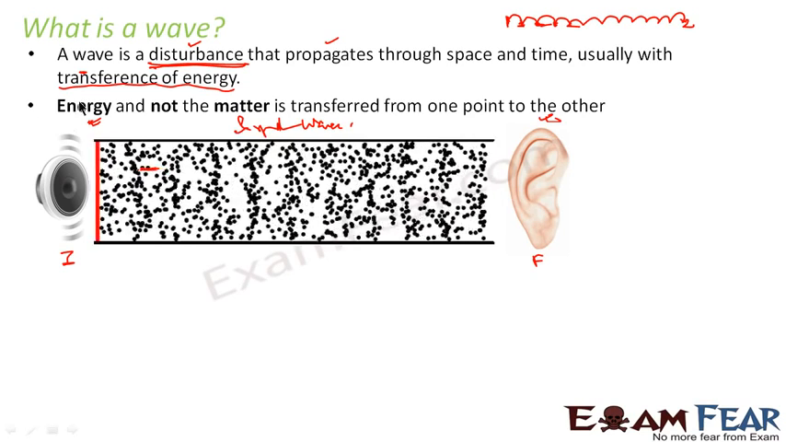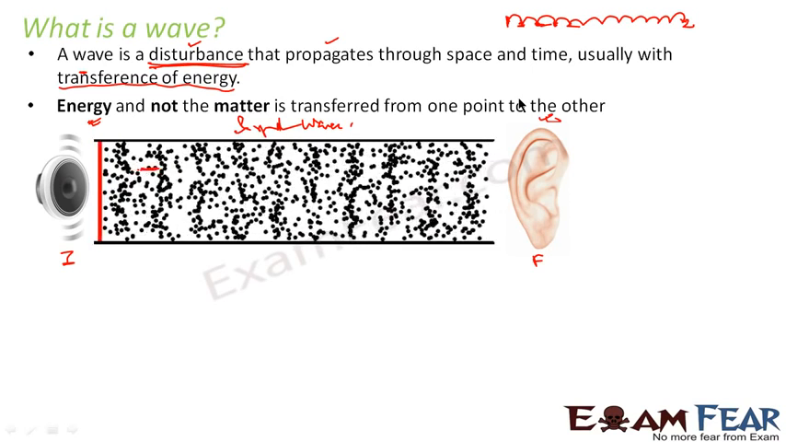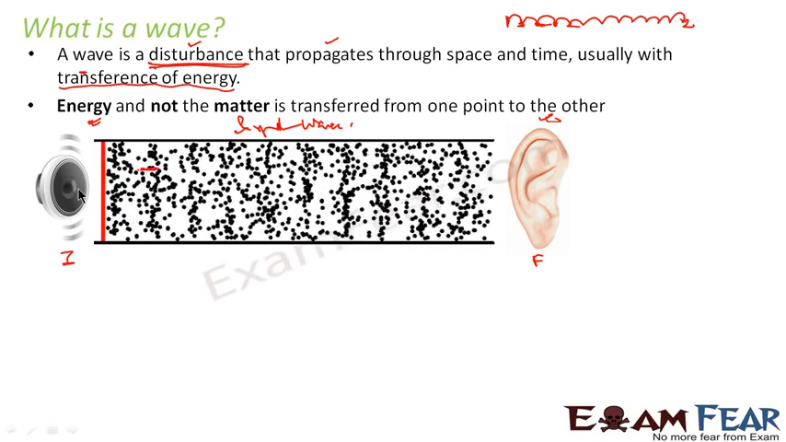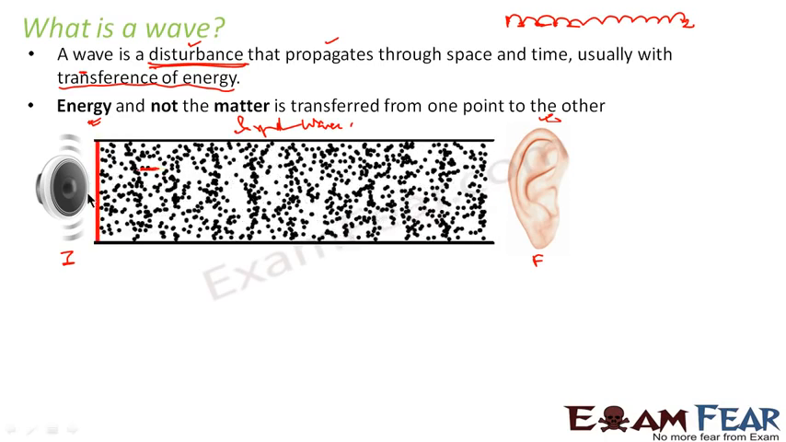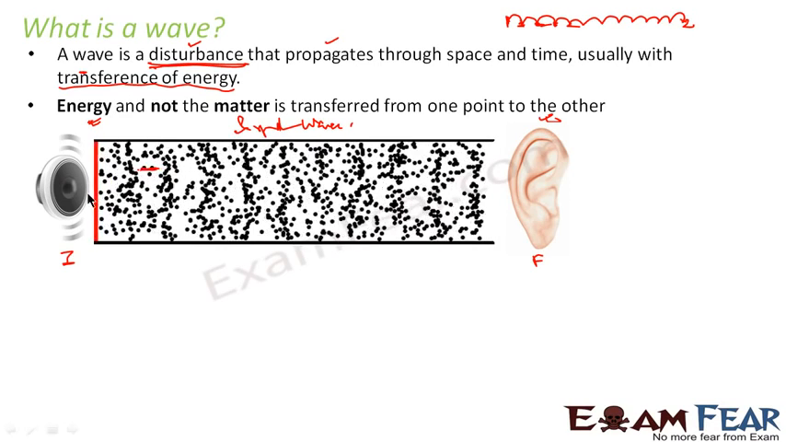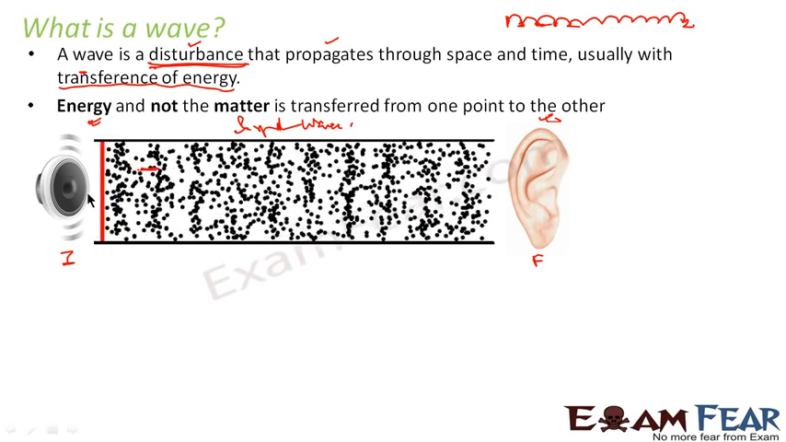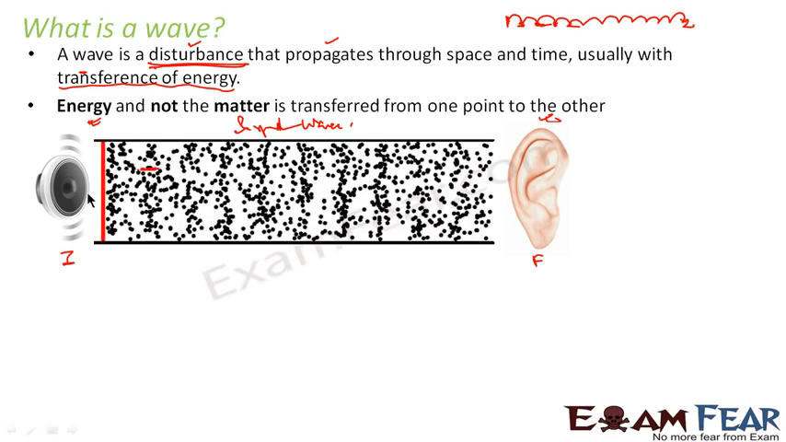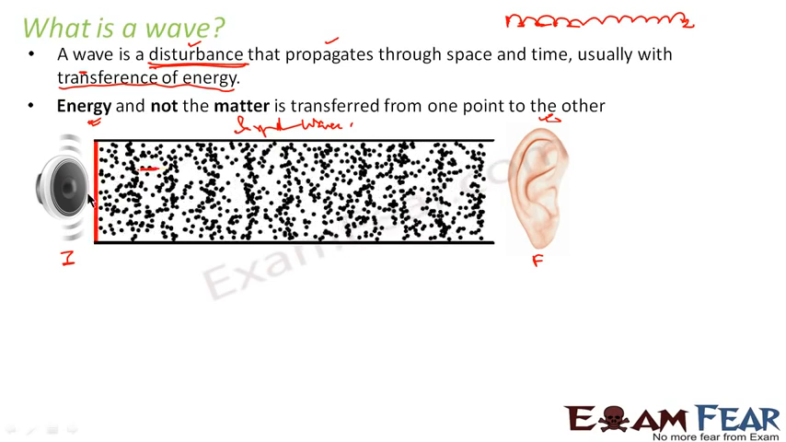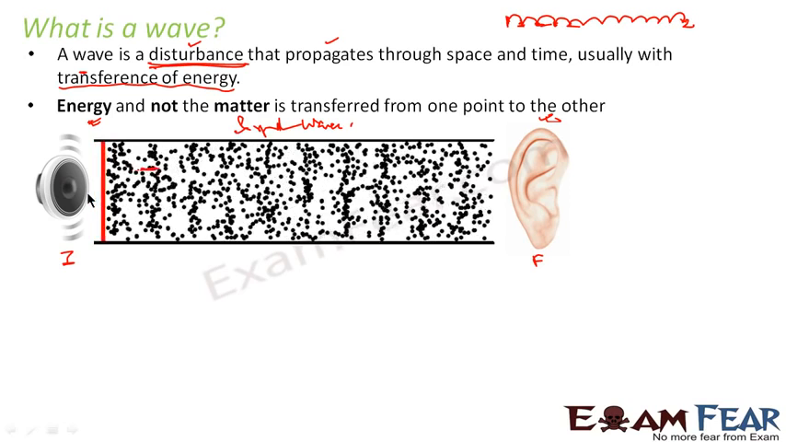And the next important point is that energy, and not matter, is transferred from one point to another. Please remember this very carefully. It is only the energy which is getting transferred from one particle to another. The particles of the medium are not moving as such. They are just showing some movement about their mean position, but they are not moving from one point to another as a whole. All the particles are at their respective positions. Only the energy is getting transferred from initial to final position.